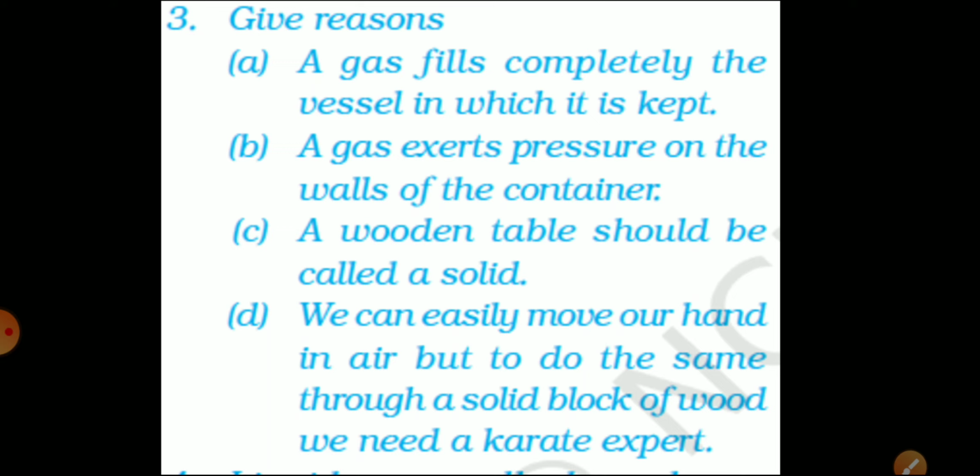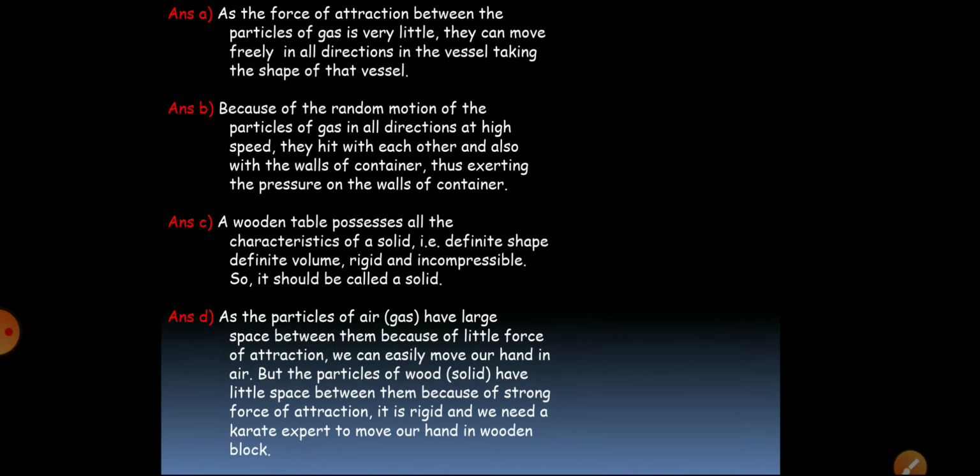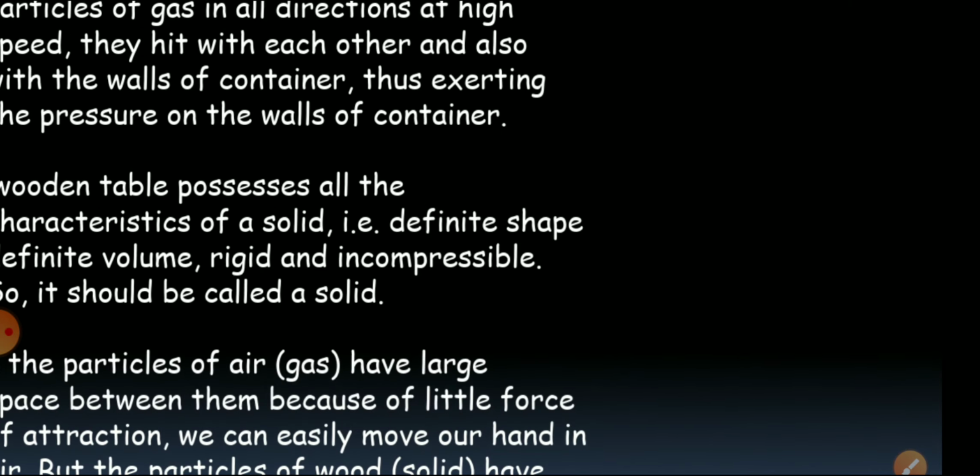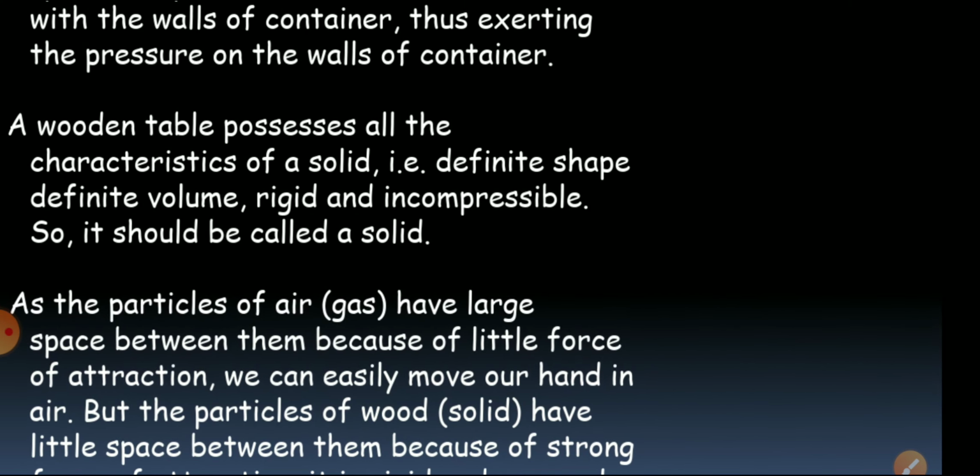Now the third question: a wooden table should be called a solid. If we want to consider any specific substance as solid, liquid or gas, it should follow the characteristics of that particular state of matter. Here, the wooden table possesses all the characteristics of a solid.